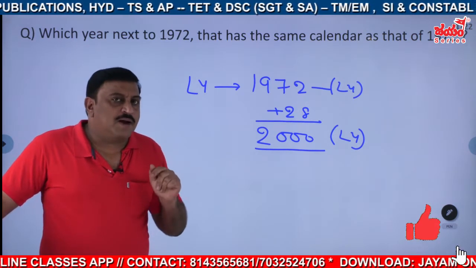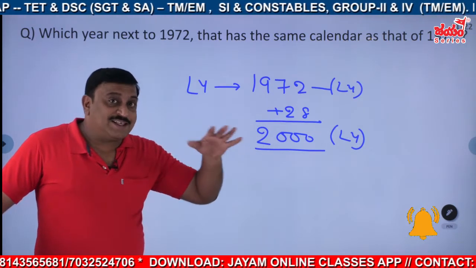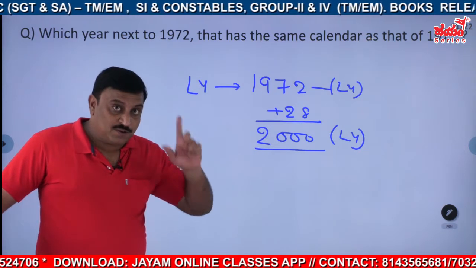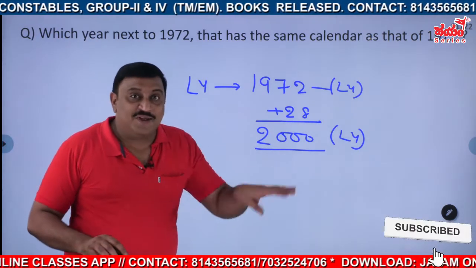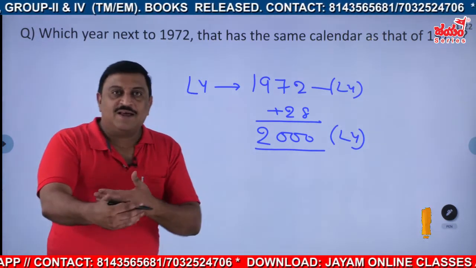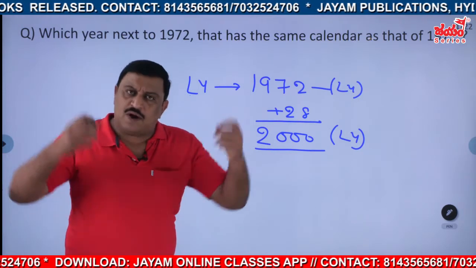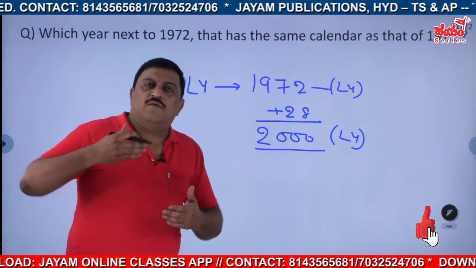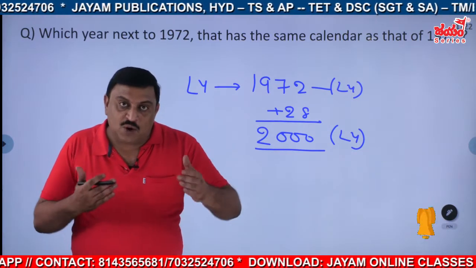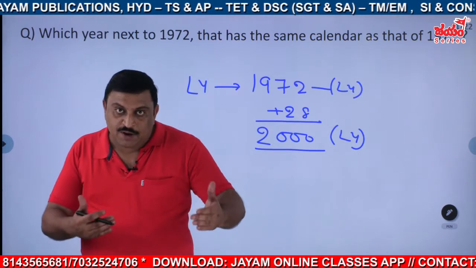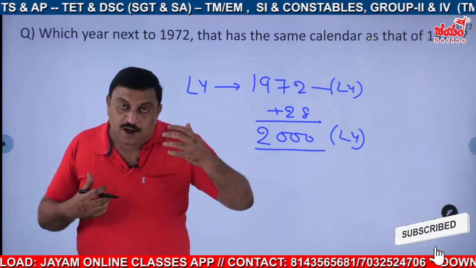But in 400 years, there are 3 exceptions. In 400 years of the Gregorian calendar, there are 3 exceptions where the leap year was removed. Is it not? A leap year comes every 4 years actually. The original leap year concept started by giving 1 day for every 4th year, that is February 29th. But when the Gregorian calendar came, which is whatever we are using today, the leap years were removed.